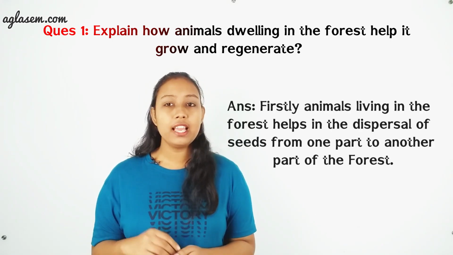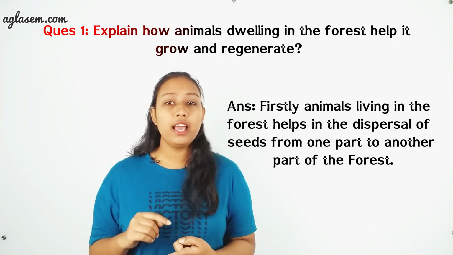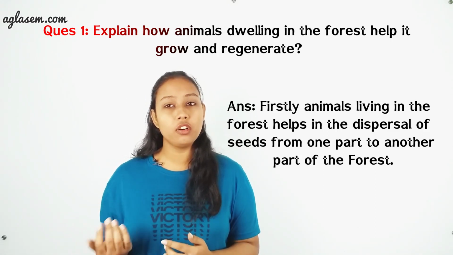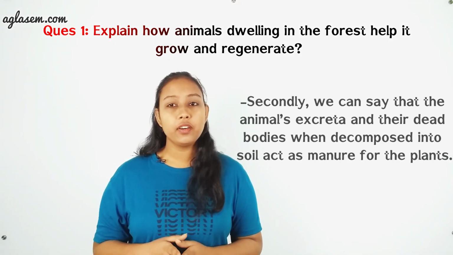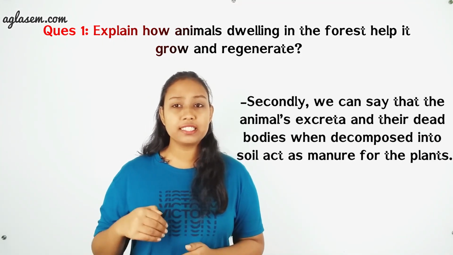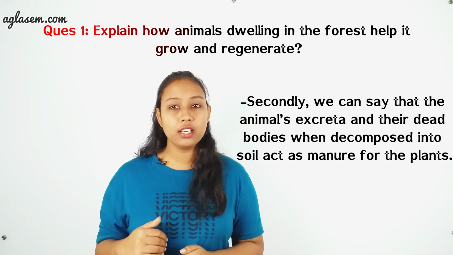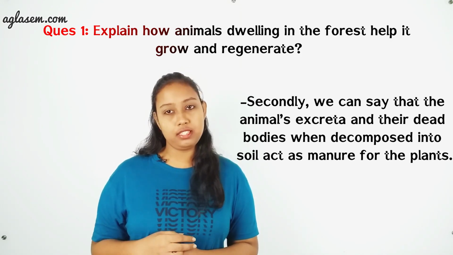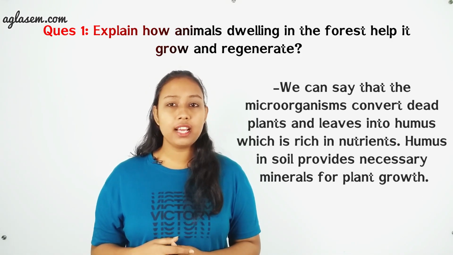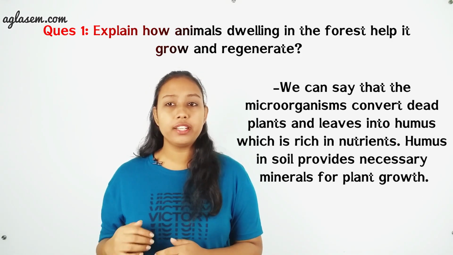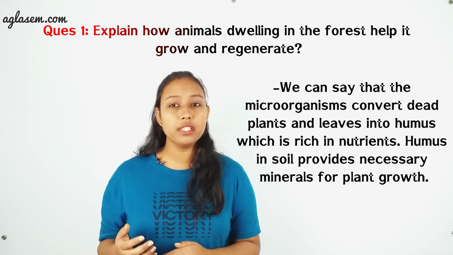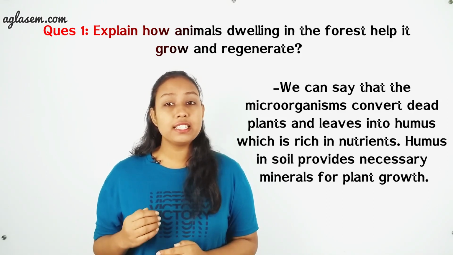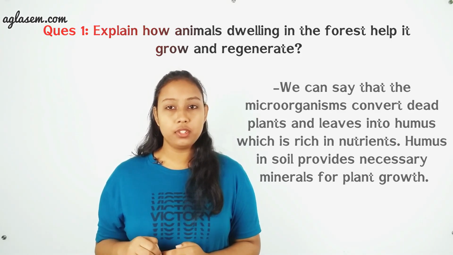Firstly, animals living in the forest help in the dispersal of seeds from one part of the forest to another part. Secondly, the animals' excreta and their dead bodies, when decomposed into soil, act as manure for the plants. And lastly, microorganisms convert dead plants and leaves into humus, which is rich in nutrients. Humus in soil provides necessary minerals for plant growth.